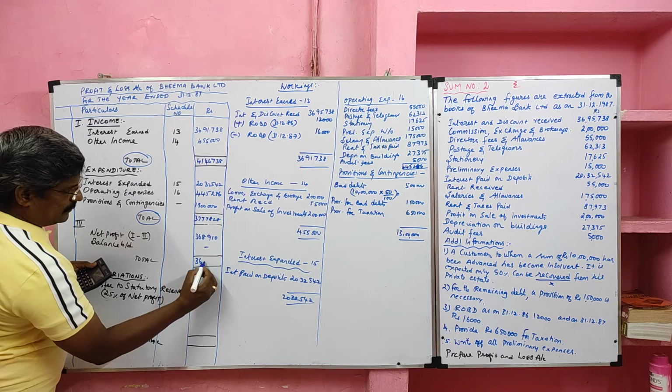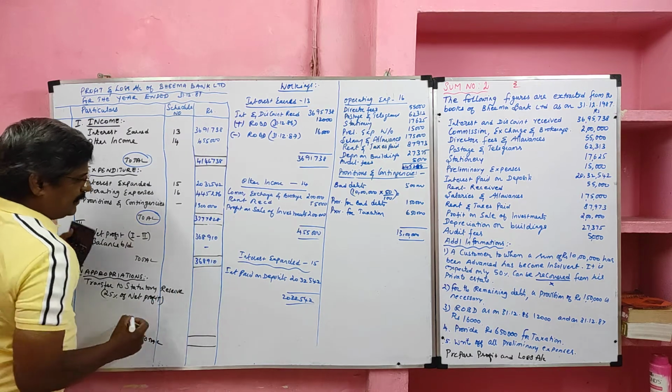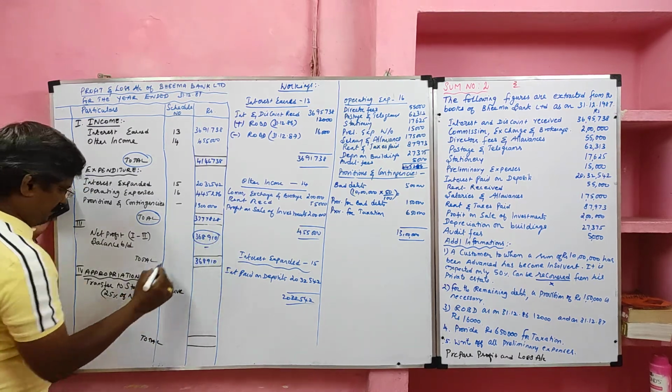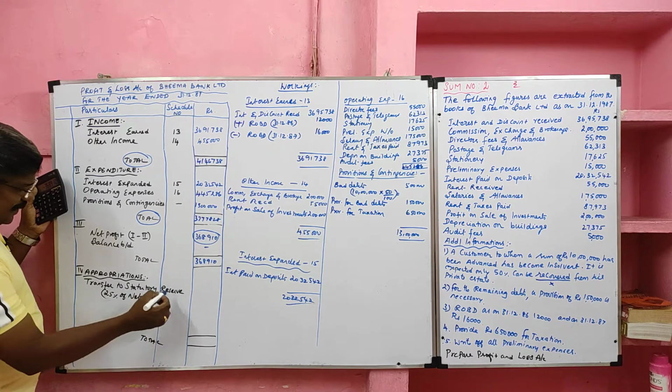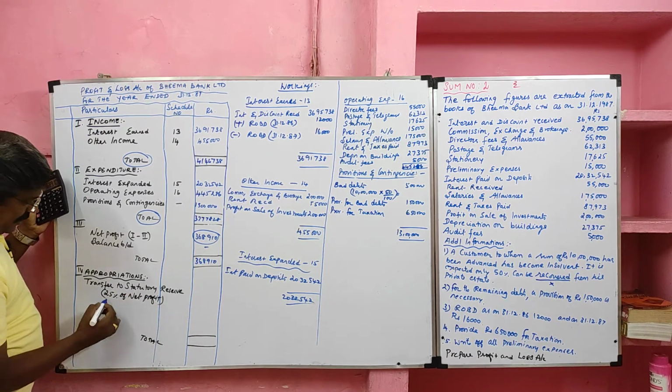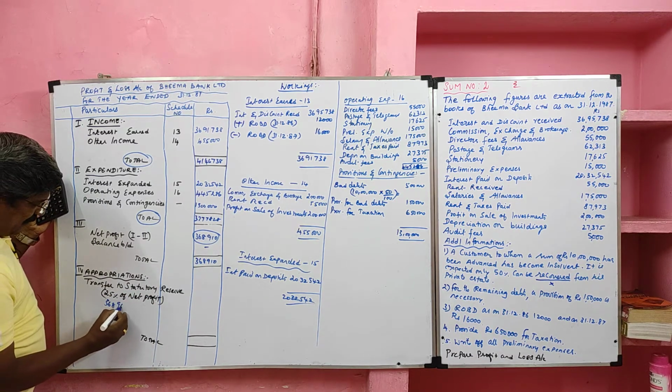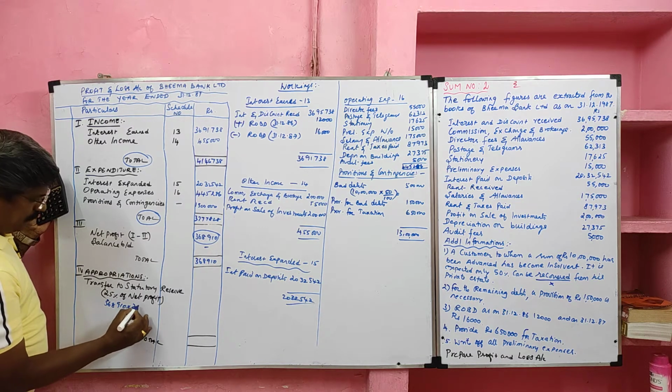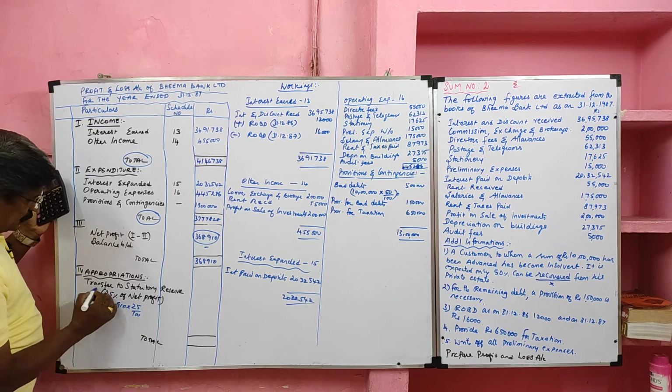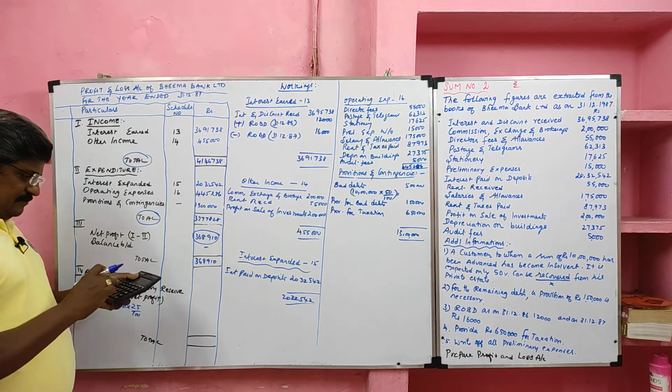Then out of the current year's net profit, we should transfer 25% to the statutory reserve. That is mandatory. So 3,68,910 into 25% should be transferred to the statutory reserve.